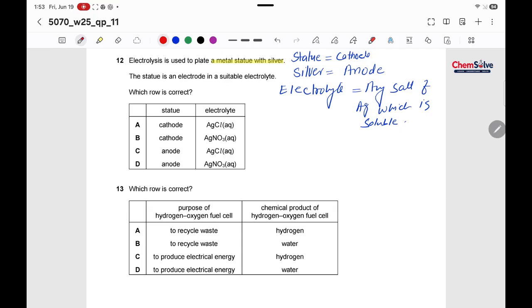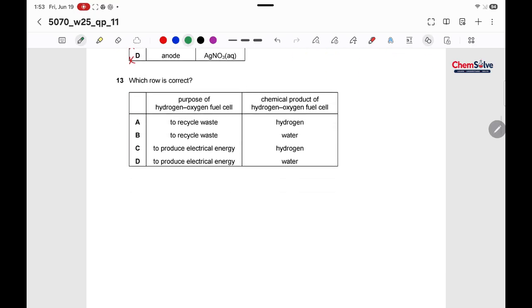According to this, C and D wouldn't be our option. We have to choose between A or B. Now we have to choose the soluble salt of silver, and that is not AgCl, because AgCl is an insoluble salt. You can look at the solubility of salts table in the chapter on salts in your textbook. So the correct option is B.